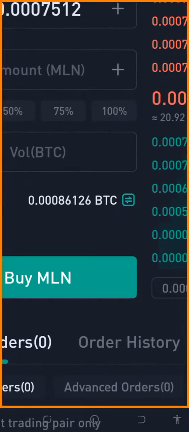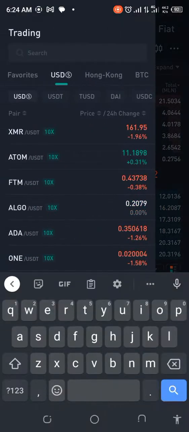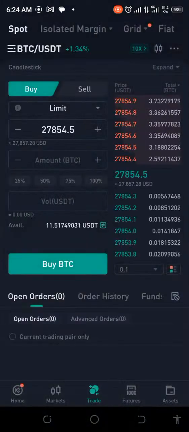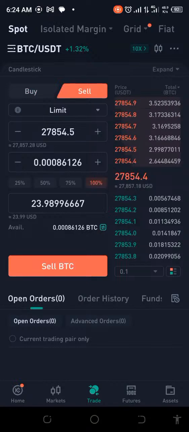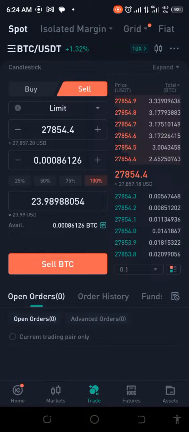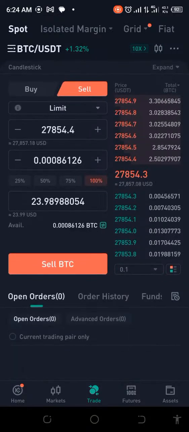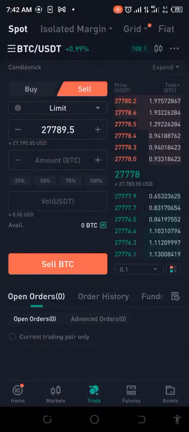So how much do we have? We've gotten 0.0086126. So let's quickly go over to BTC and change that to see how much we can get. All right. So we're going to have to sell, right? So let's see what we have. Okay, let's try and do this fast before anything does happen. Wow, wow, wow. Okay, so let's see what we've got. And let's go ahead and just make this purchase. Good, I'll be back. All right, that's done and dusted.